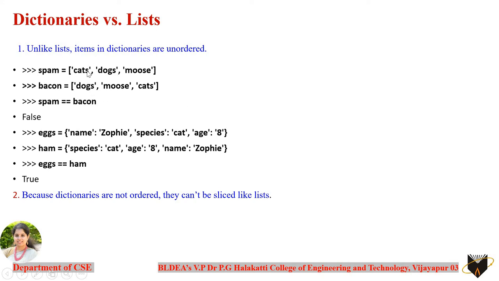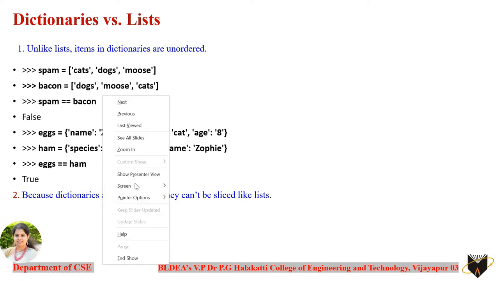If you want to access the two elements 0 and 1, you take 0 to 2, where you will be able to access cats and dogs. But if you apply the same thing here, you are not going to get the same values. Why? Because these are not identified with index values, hence slicing cannot be used on dictionaries.